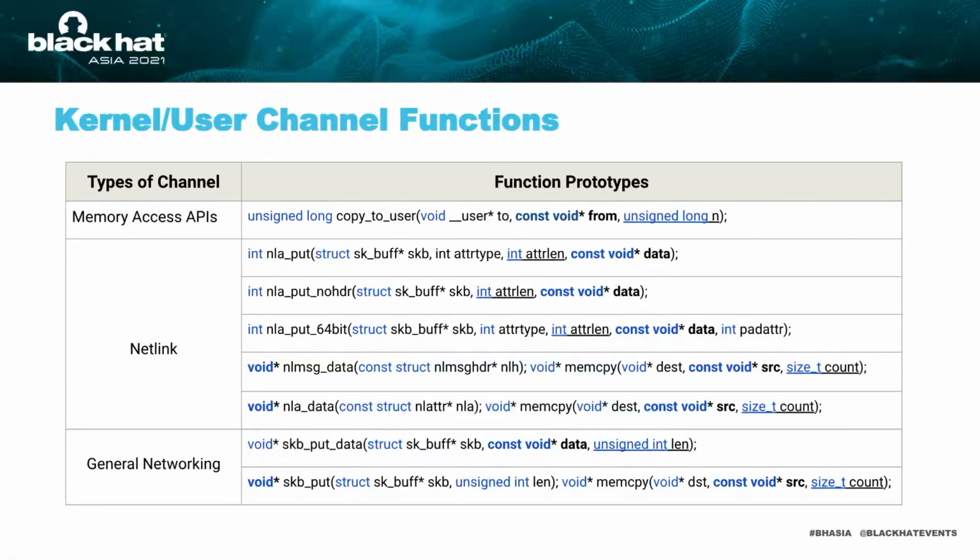For example, in netlink, the return value of netlink message data is the source argument, which is later used in memory copy function. The size argument is count in memory copy. No matter what the function prototypes are, all of them have a source argument and a size argument. Our analysis begins from these channel functions.